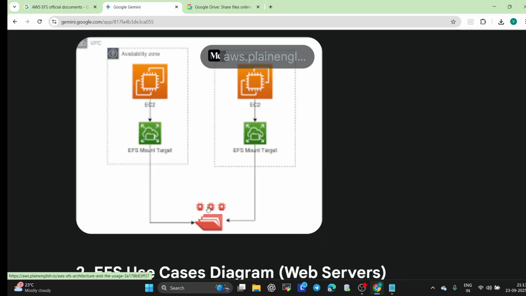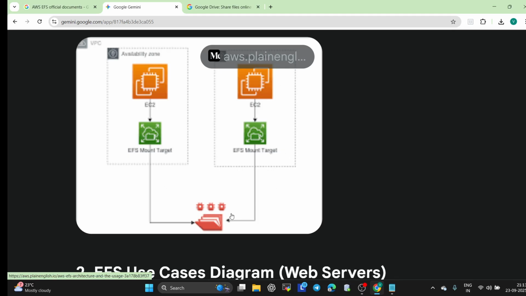It is a fully managed file storage service that can be mounted on multiple EC2 instances, one EC2 and second EC2. It works like a shared file system accessible from many servers at the same time. So this is the EFS, and it can be accessed from this EC2 and from this EC2 also.